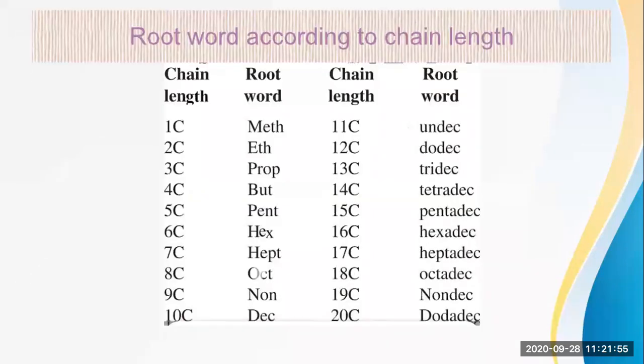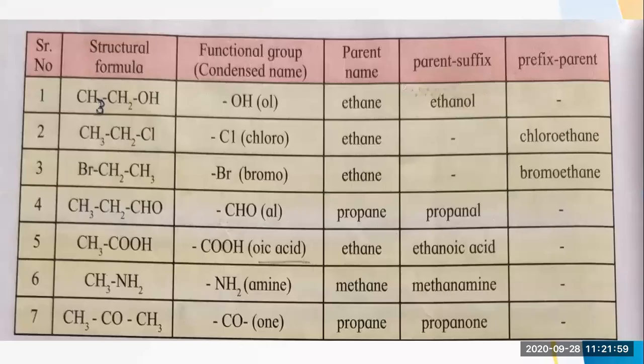Here is the root word. Two carbons are there, so "eth" will be there. So here you can see I have written eth. And as only a single bond is present between the carbons, it is a type of alkane. If a double bond were there, I might have written alkene. But as a single bond is there, the parent name will be ethane.